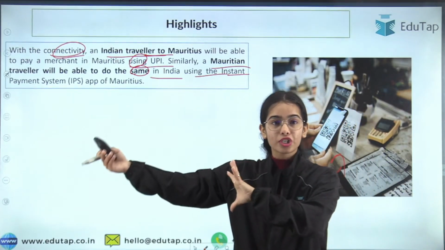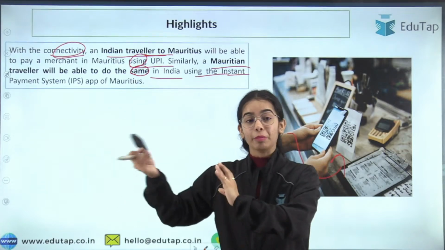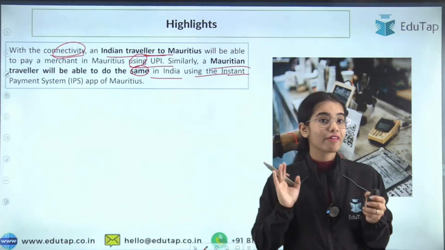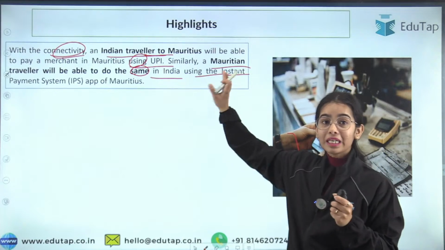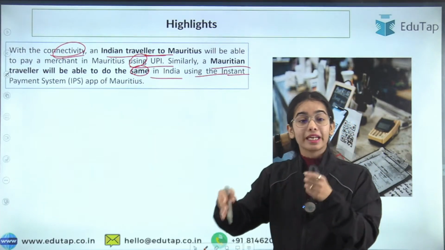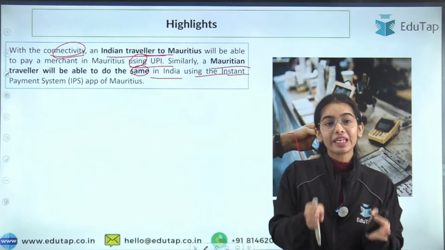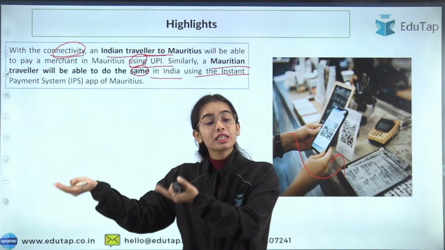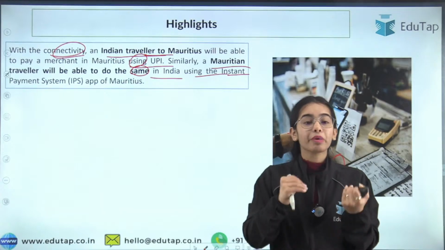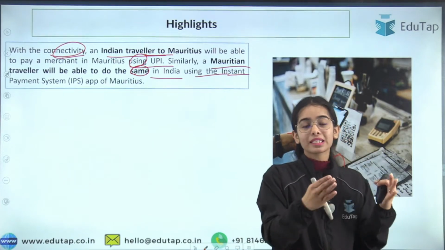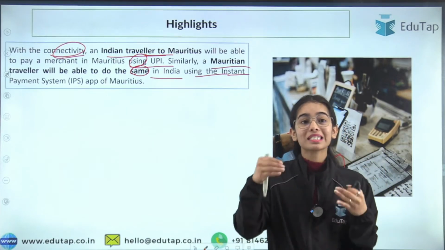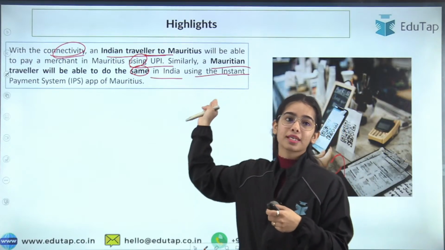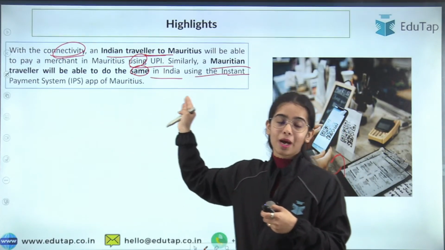So remember, in Sri Lanka, it is provided only for the Indian travelers. If we are going to Sri Lanka, we will be able to make the payments. It is not for the Sri Lankan travelers in India for now. But in Mauritius, it is vice versa. It is for the Indian travelers also. We can make payments in Mauritius using the UPI apps. Similarly, the Mauritian travelers can make the QR code based payments in India using their system, that is the instant payment system app of Mauritius.